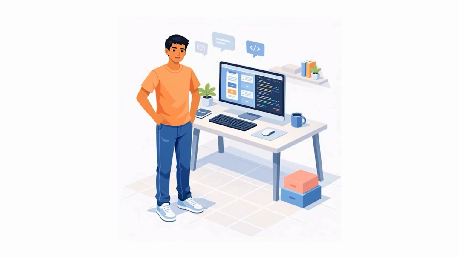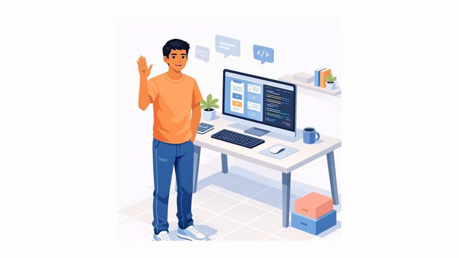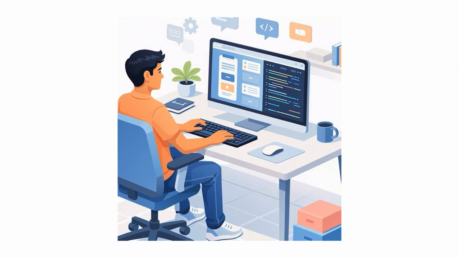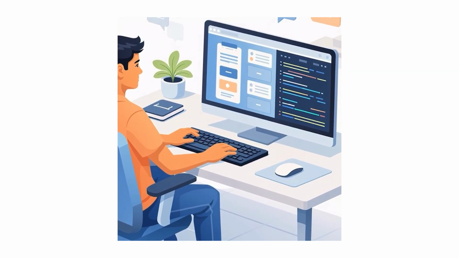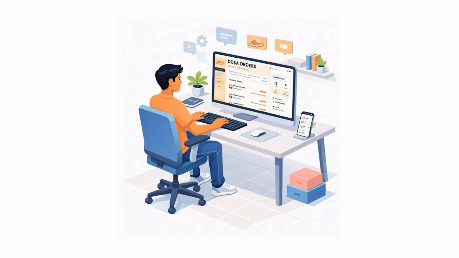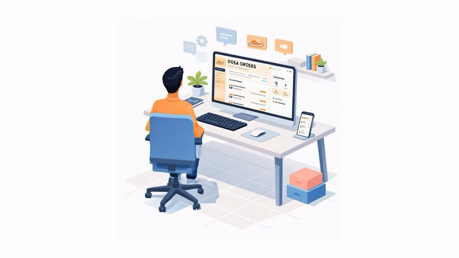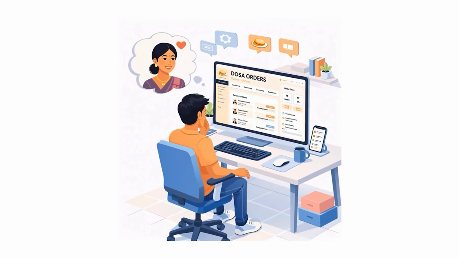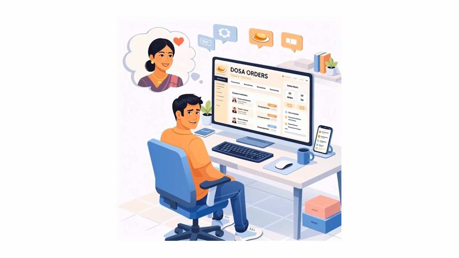So imagine a Rohan, a 22-year-old boy from Bangalore. He has just finished his first app. The app name is Dosa Order Tracker. This is Rohan's first project. He has made his first application, and the application tracks the food orders for his mom's cloud kitchen.